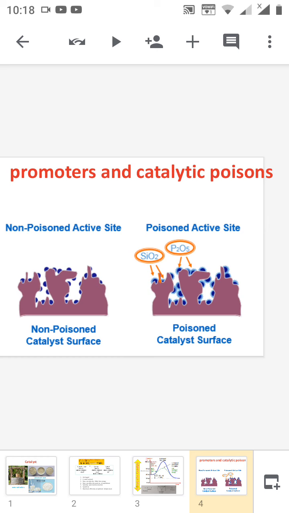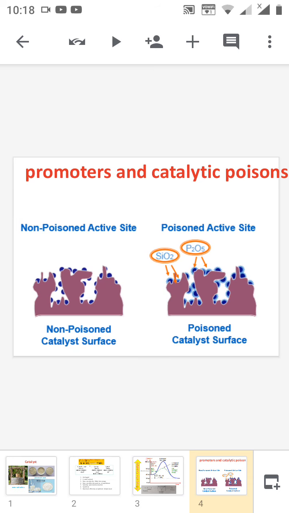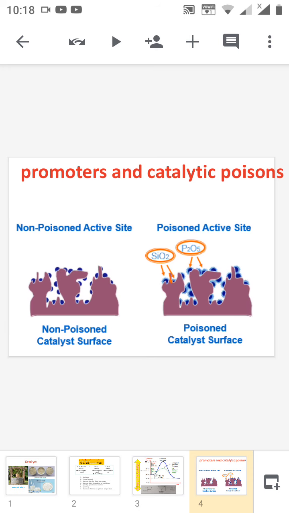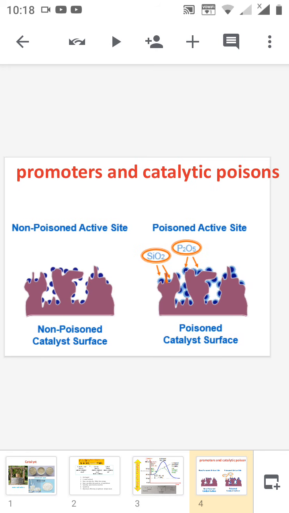Whereas in the case of a poisoned catalytic surface, we can see that the catalytic active sites are filled by some material, so this material inhibits the reaction. That's why the chemical reaction is a little slower compared to the normal catalyzed reaction. So this is the poison. Catalytic promoters are substances whose presence in a certain amount speeds up the activity of the catalyst, and the reverse is the catalytic poison.